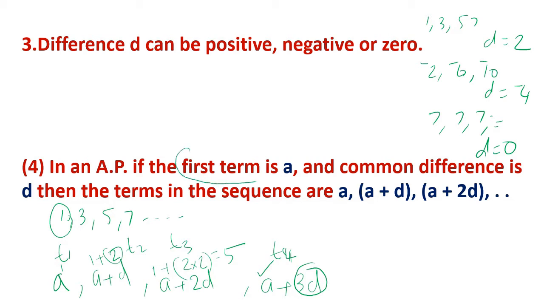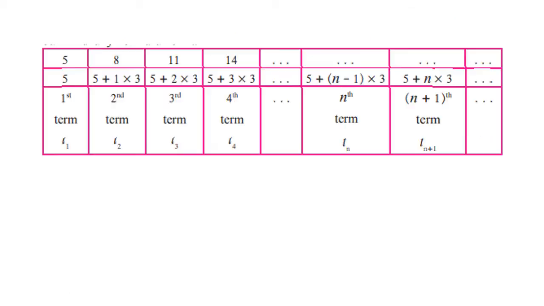All these are how we denote terms and numbers in a sequence, terms in an arithmetic progression. We are learning the language of arithmetic progression. In every topic, we need to know the language of that topic. Then the topic becomes easy. Let us try to understand this a little bit more in detail.